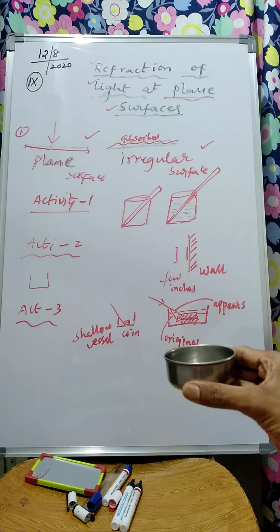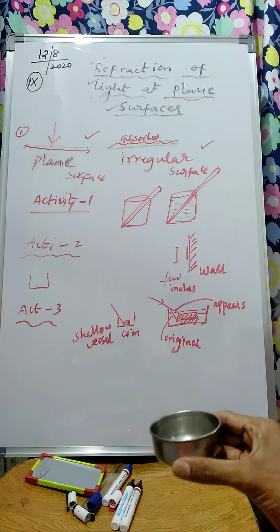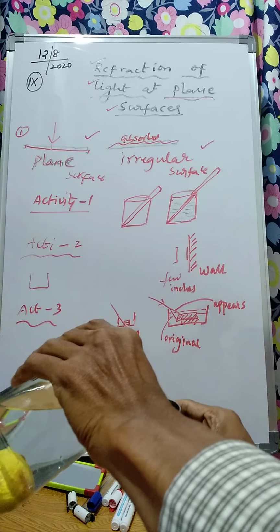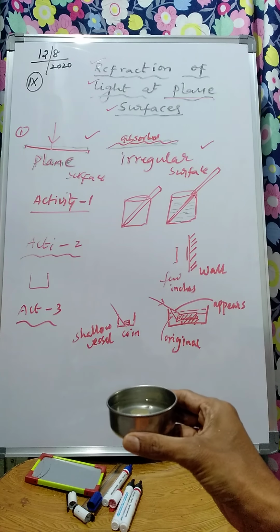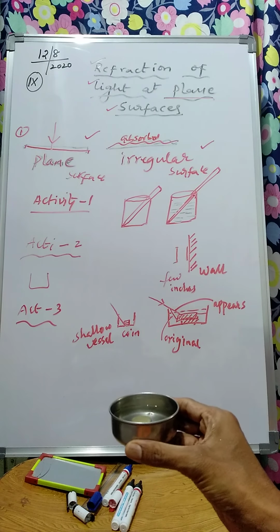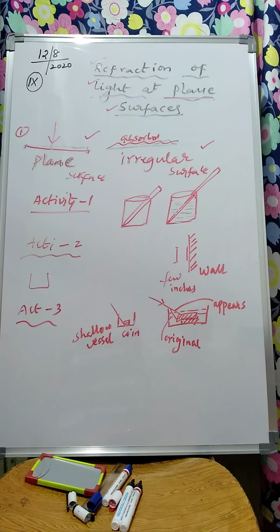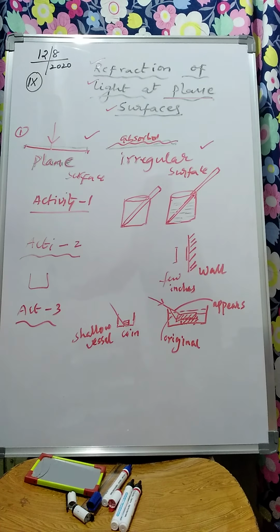Now if I pour water into it, at this position the coin appears to be raised. So this activity also demonstrates that there is refraction. Now how do you understand this? What is happening in all of these cases?